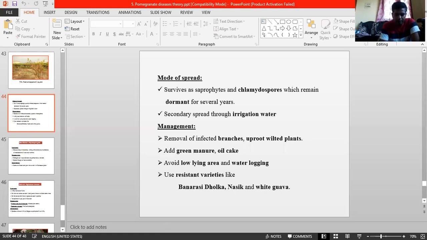Proper sanitation of the orchard is required. It means whatever dormant structures are present, wilted plants should be uprooted and burnt, and a trench of 1 to 1.5 centimeters should be dug around the tree trunk. Treat the pits with formalin and cover the pit for 3 days, and then transplant the seedling after 2 weeks. This is common, even in pomegranate also.